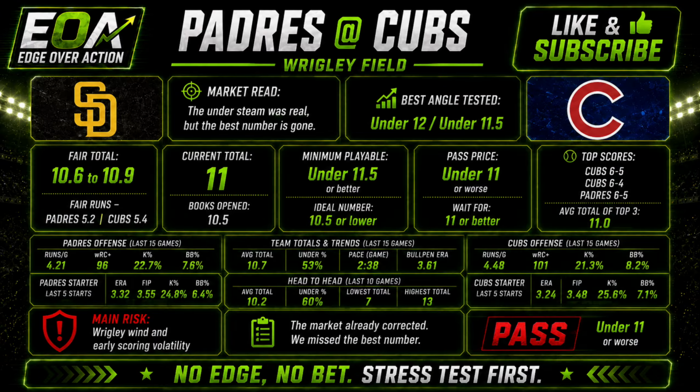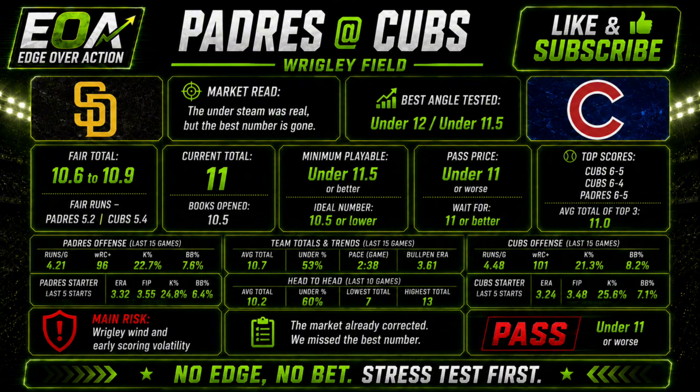Next game, we got Padres at Cubs. Market read, the under steam was real earlier. The total dropped from 12.5 to 11, which means the best number is gone. Cubs are also a heavy public side. Model read, Cubs have the better side profile because Gavin Canning is a major concern for San Diego. But Wrigley weather makes totals dangerous and the market already corrected hard.